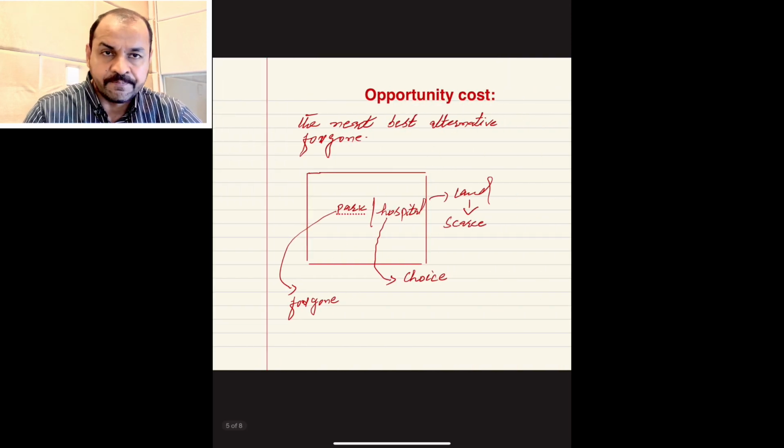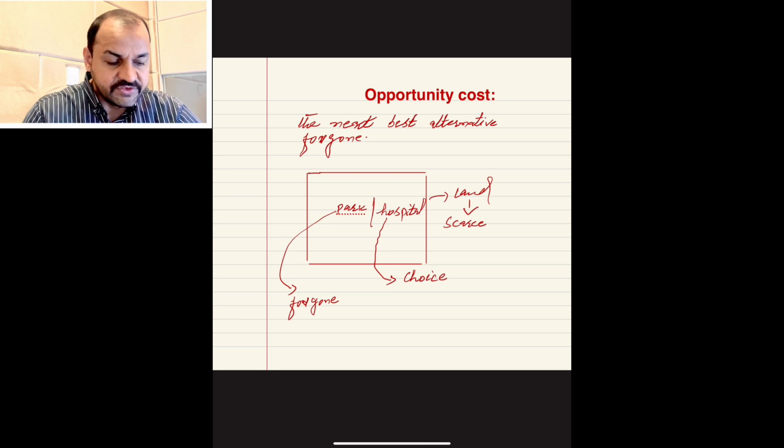Right? Okay. Where we make the choice, there is another economic concept, that is opportunity cost. The meaning of opportunity cost is the next best alternative forgone. And I have given you the example through which I explained it.